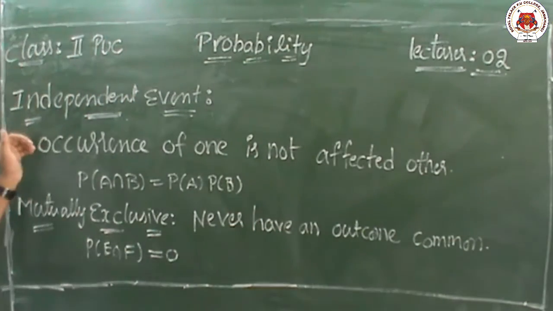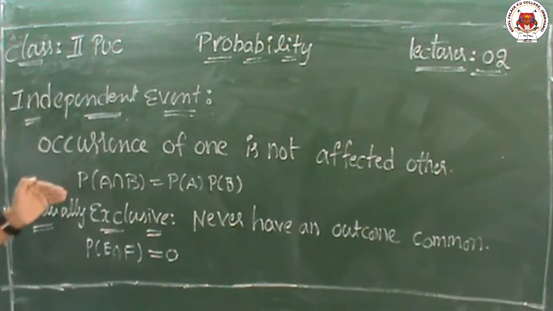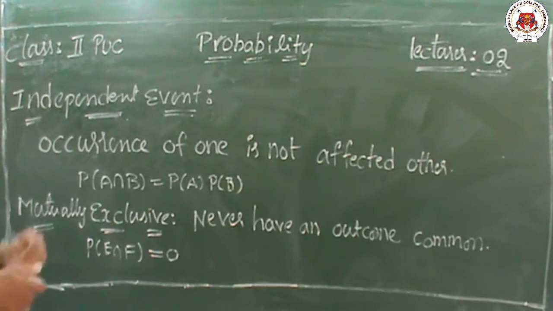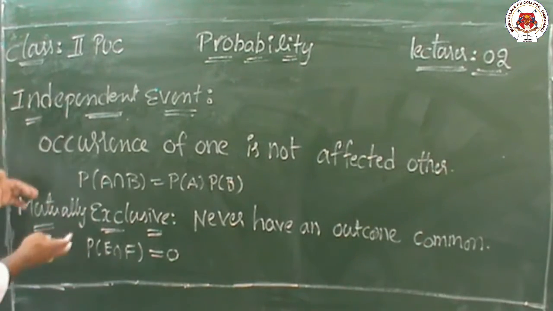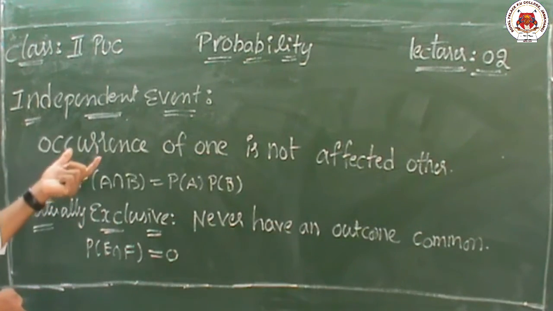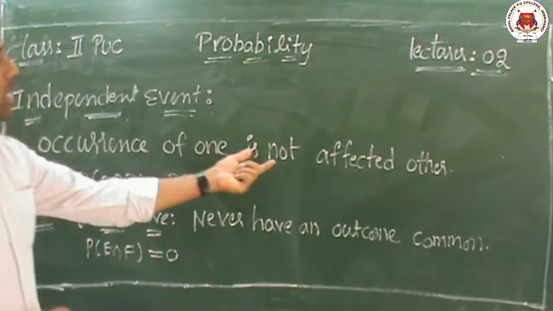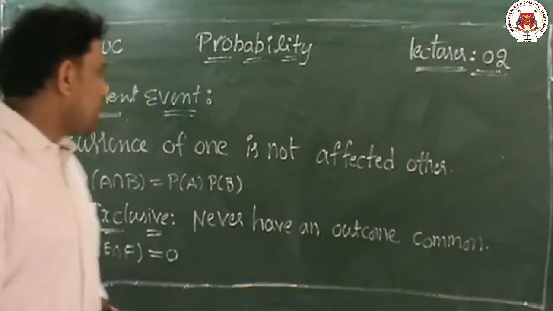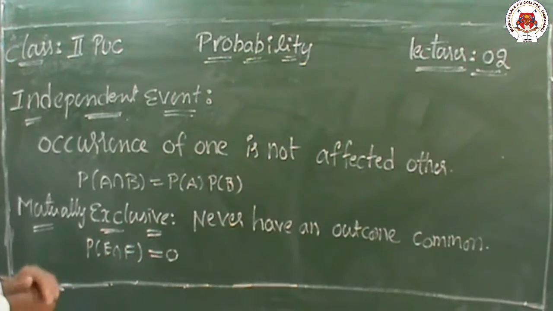Today we will discuss independent events and mutually exclusive events. So what is an independent event? An independent event is nothing but an event where the occurrence of one is not affected by the other. If the occurrence of one does not affect the other, they are called independent events.